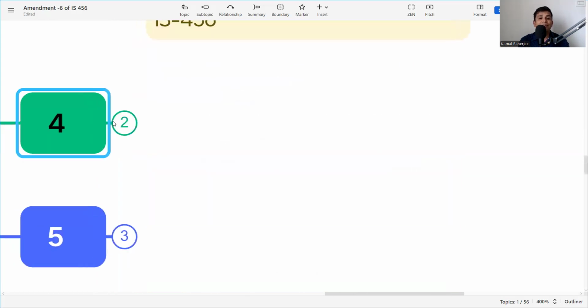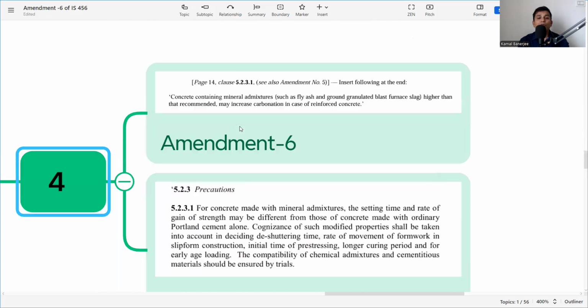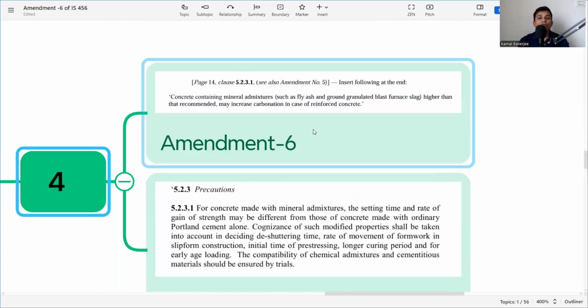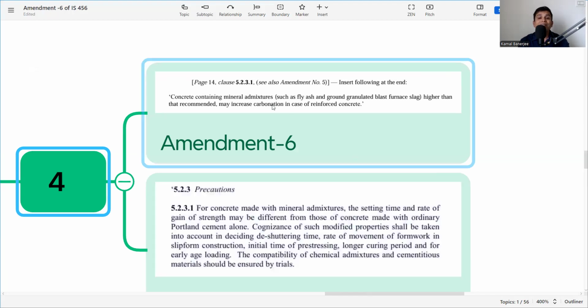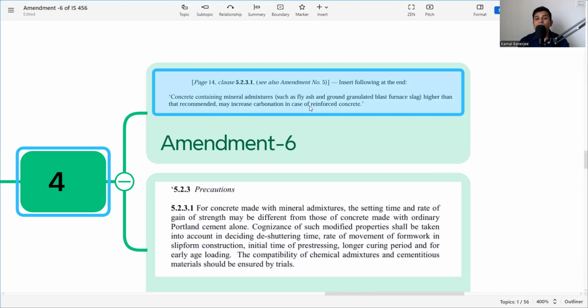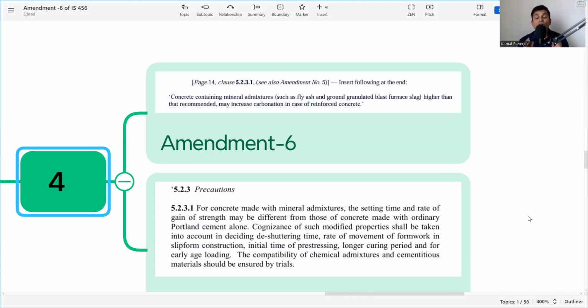The next is amendment number 6, clause 5.2, insert at the end: 5.2.3, precautions for concrete made with mineral admixture. So what do they want to add? Concrete containing mineral admixtures such as fly ash and GGBS higher than recommended may increase carbonation in the case of reinforced concrete. So they want to caution that if we increase the GGBS percentage, then carbonation of concrete can happen. What is carbonation of concrete? When carbon dioxide from the environment enters inside the concrete, it starts corroding the reinforcement and also starts reacting with the concrete.